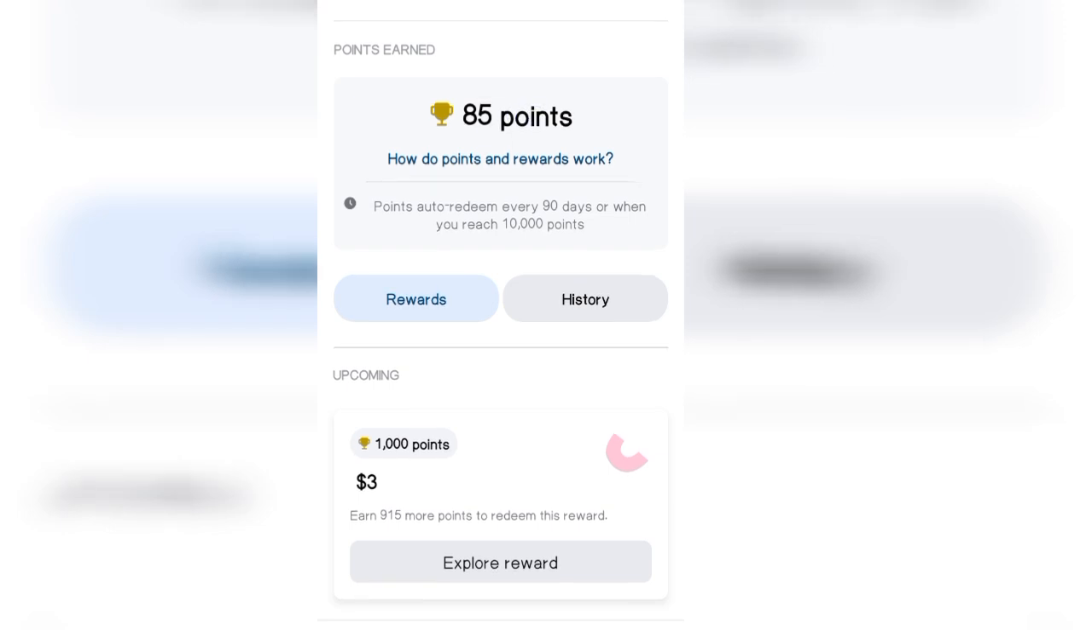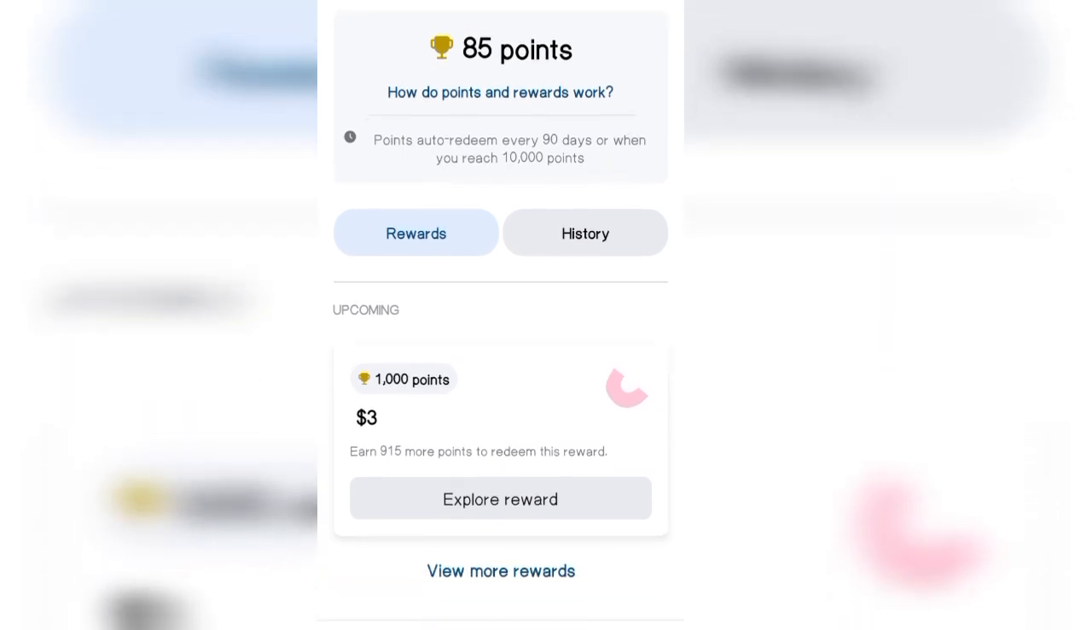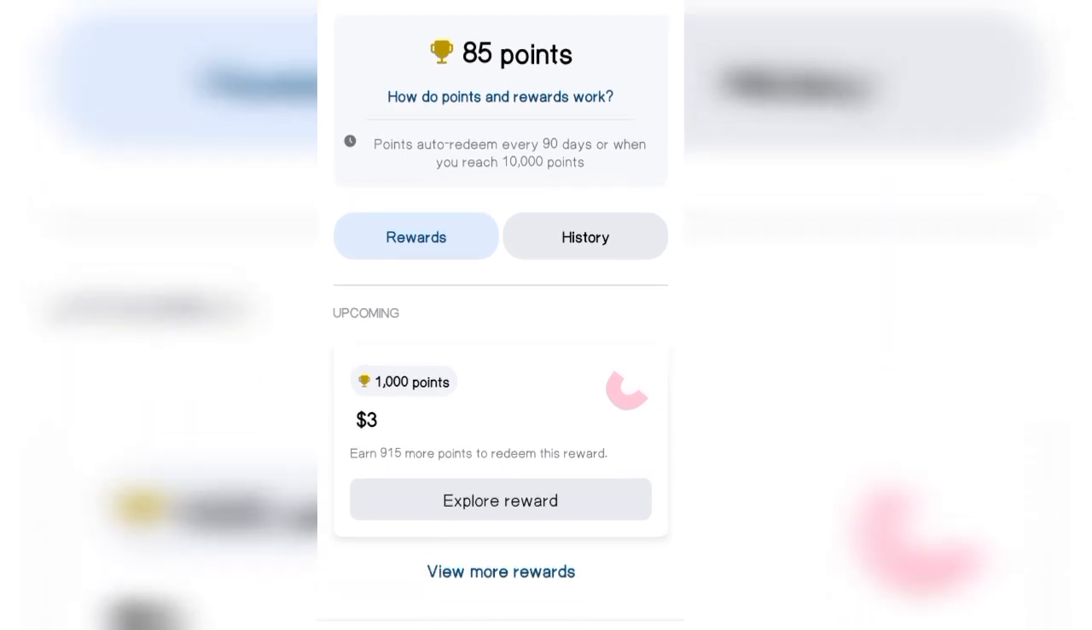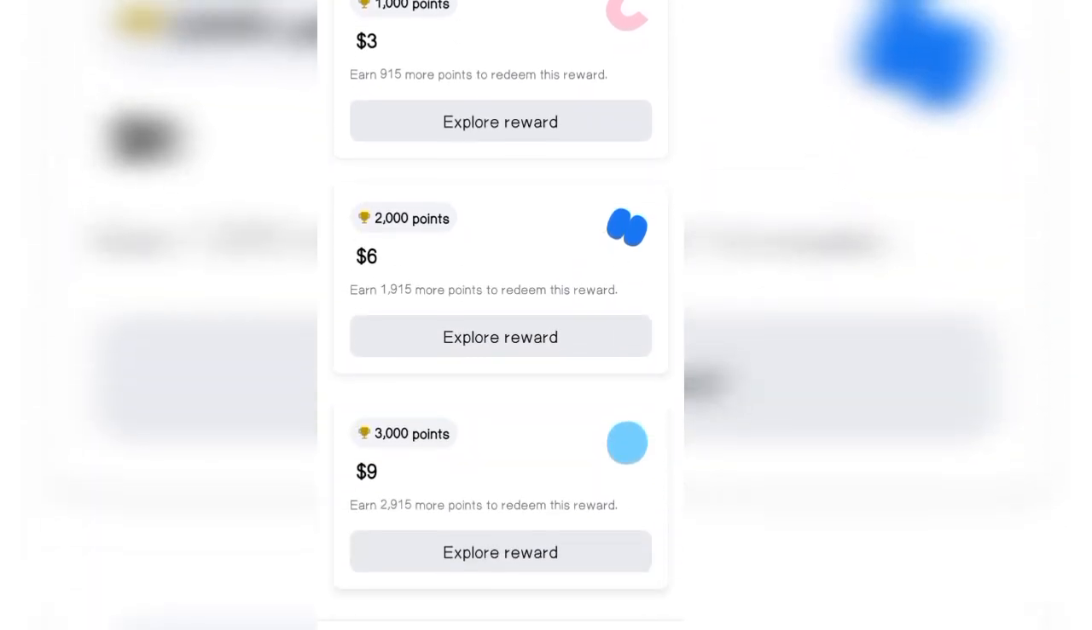And as you can know, Meta is a verified company. All right, as you can see, I already have 85 points there, right? And when I have 1,000 points, it's $3. Normally the cash out is up to $30. All right, so let's go through and see the tasks ahead of us.